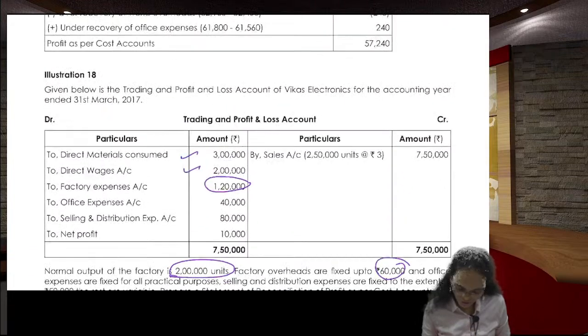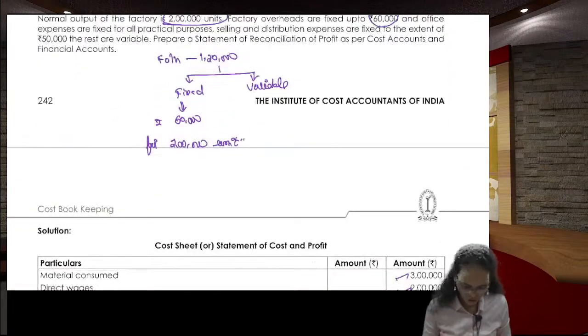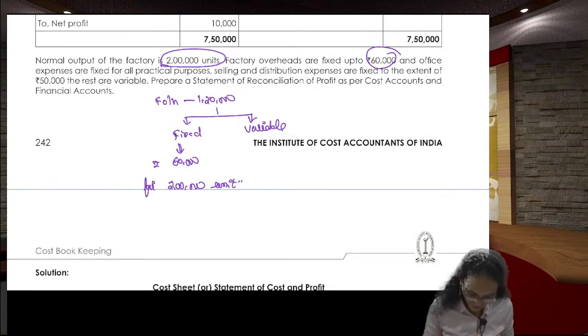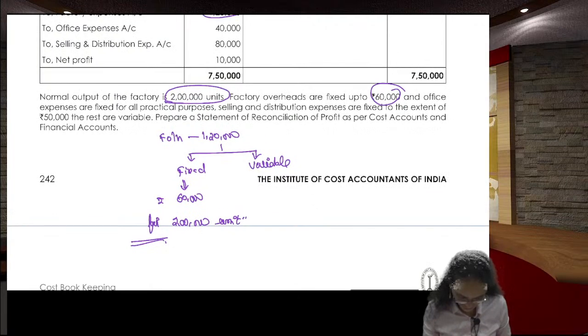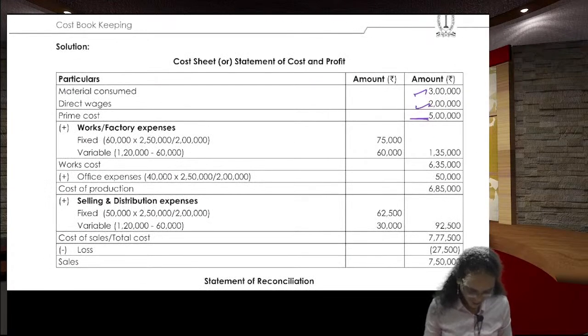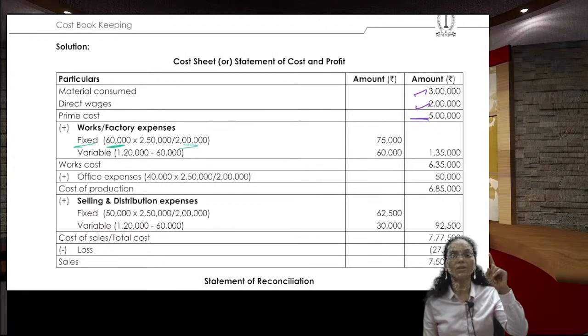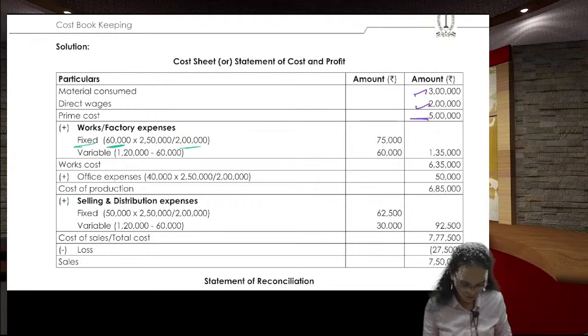But how many units did we produce? 2,50,000 units. So depending upon the units, it will change. And the variable portion is also given, the difference between these two, that is 60,000. Fixed cost is 60,000 rupees when your capacity is 2 lakhs units.